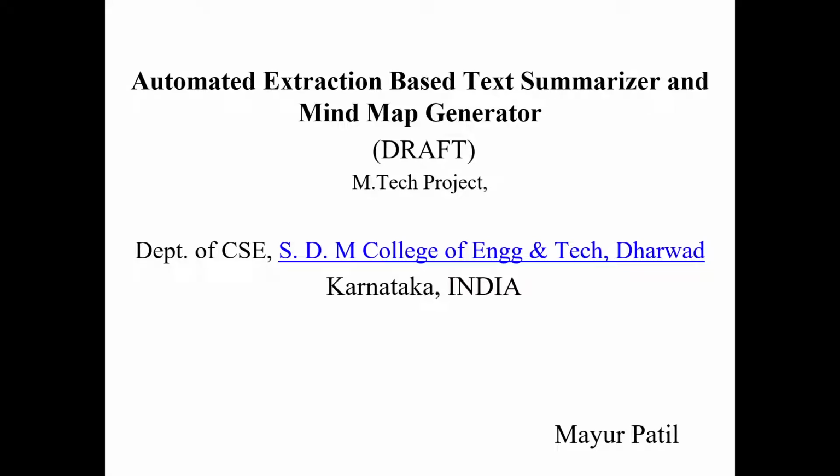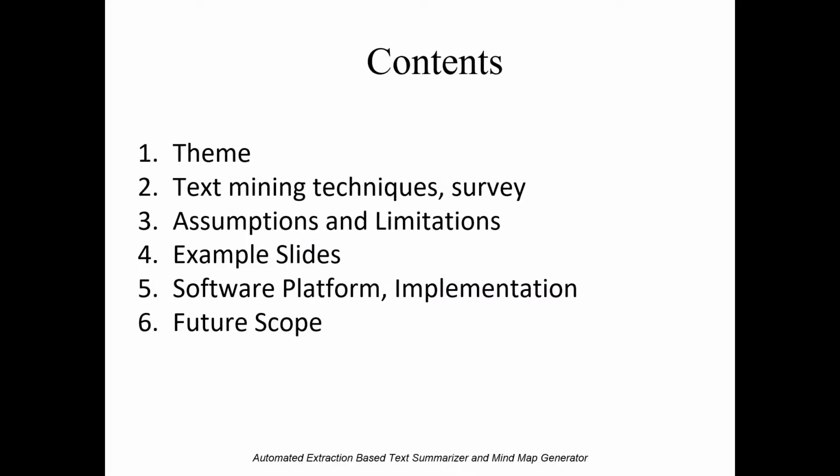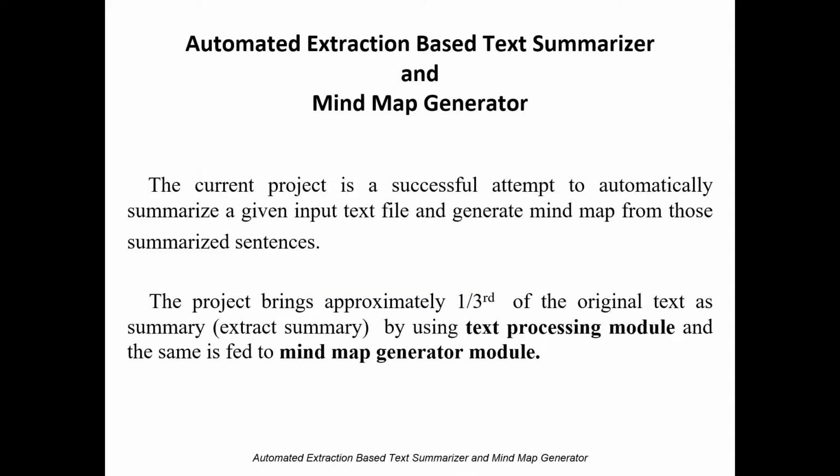Project on Automated Extraction-Based Text Summarizer and Mind Map Generator. To summarize is to reduce complexity, and hence the length, while retaining some of the essential qualities of the original text. Here, we are programmatically distilling the most important information from a source document to produce a summarized version, and we call this automatic text summarization.